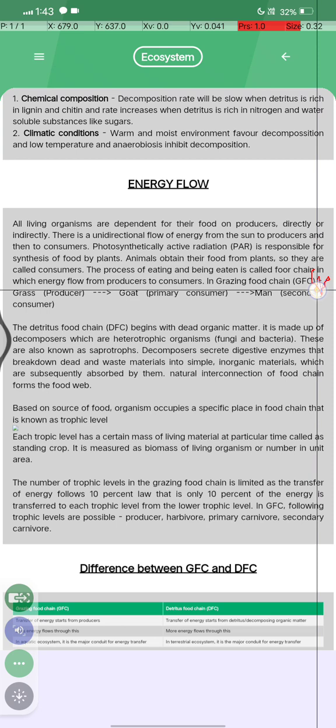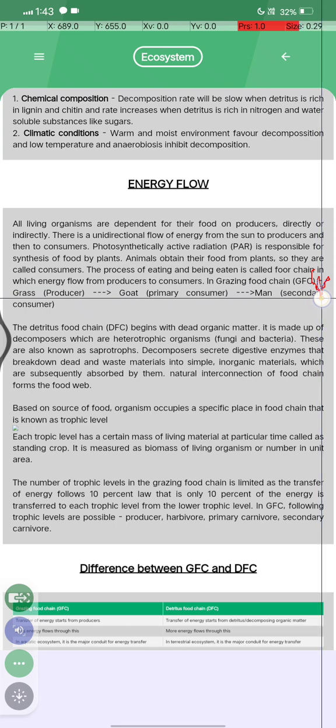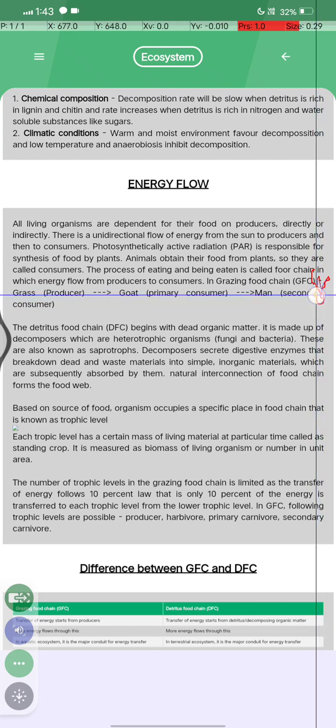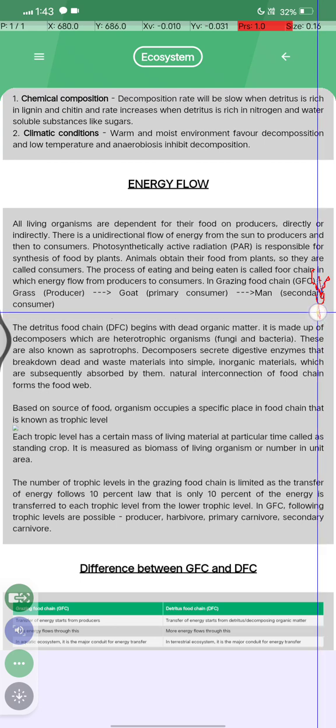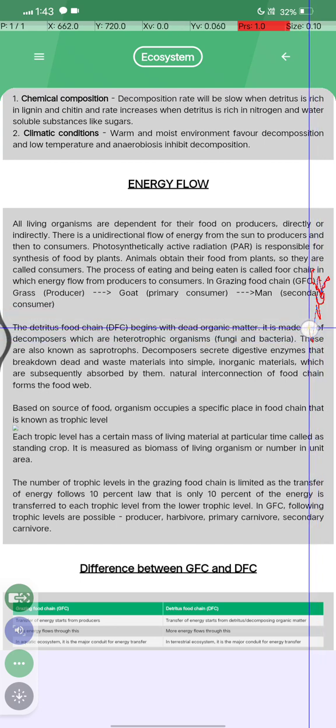The process of eating and being eaten is called food chain, in which energy flows from the producers to consumers. In the grazing food chain, GFC, grass is the producer, the goat is the primary consumer and the man is the secondary consumer. Detritus food chain begins with the dead organic matter.